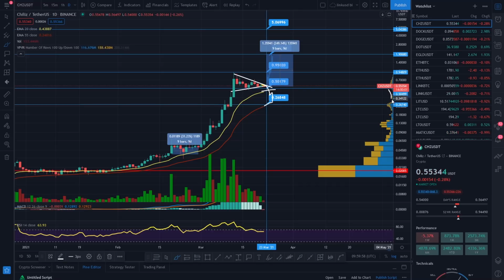Like I've said to you, you got that big hole there in the VPVR, and you could see us potentially come all the way down and get that bounce off to 0.26. Would look really, really bearish, but I would imagine this level right here, there would be a mass amount of buy-in, and that would see you just absolutely rocket ship up. So that is a potential play, and I have spoken about that in the channel multiple times. But at the moment we do look really good.